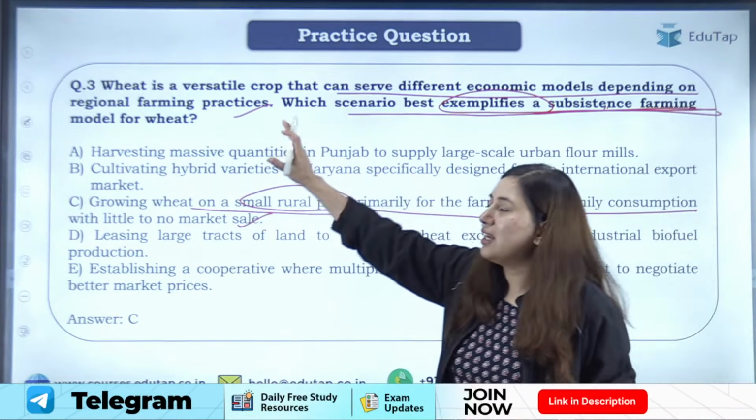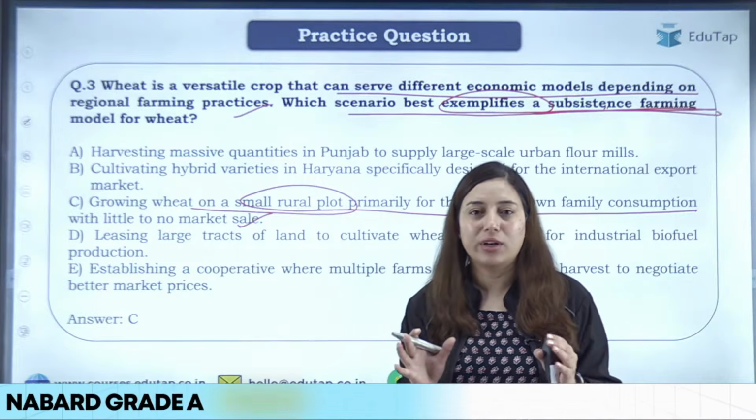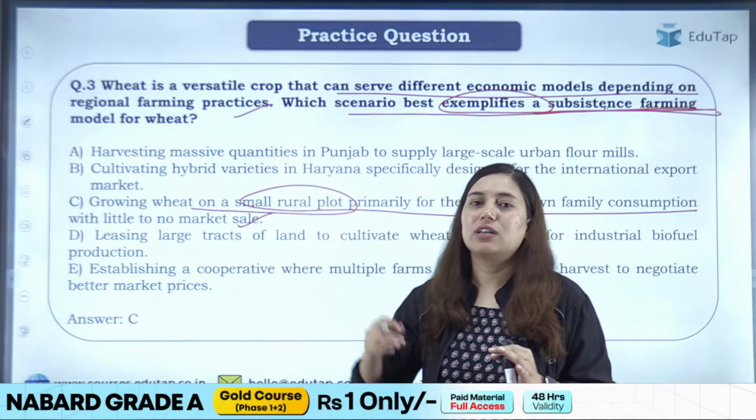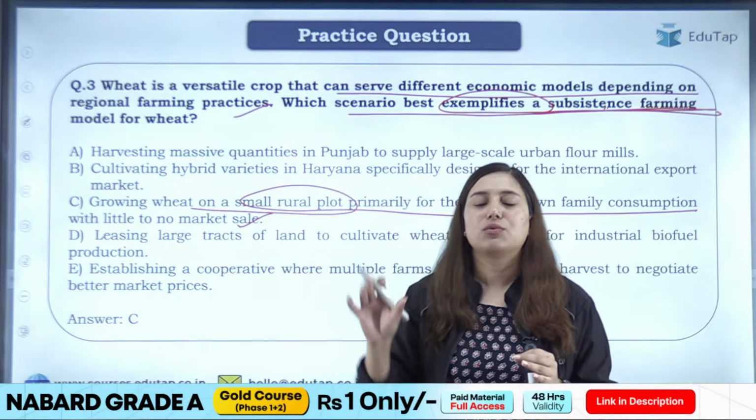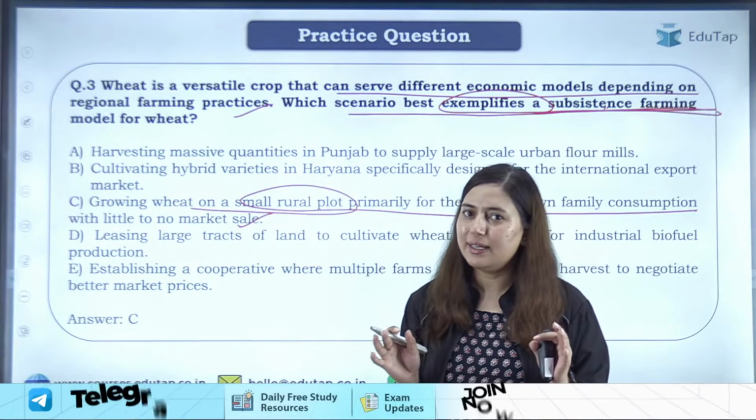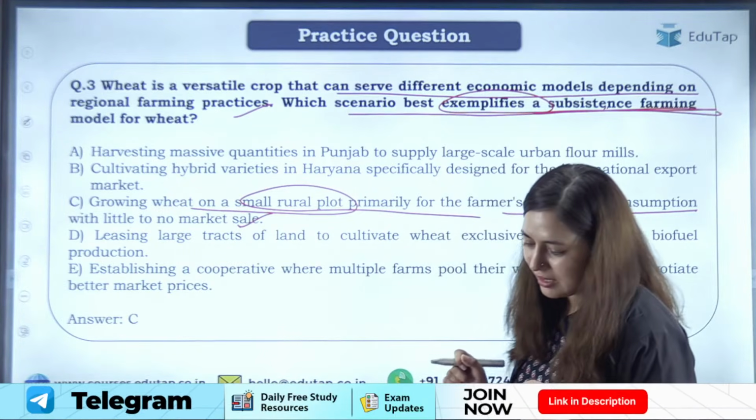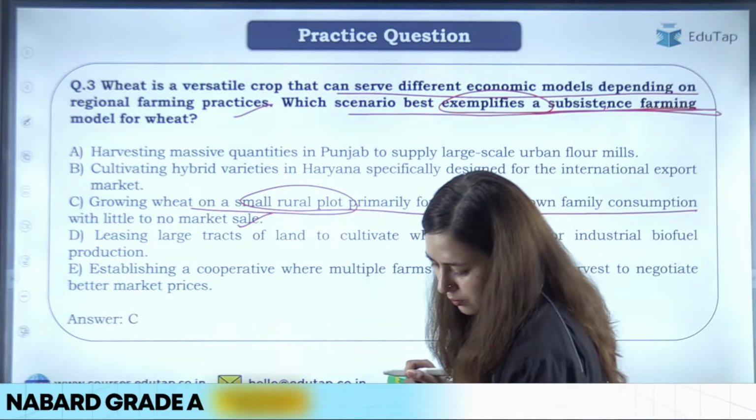Similarly, if wheat was in a farming model where it is taken to the market for sale, then the answer would have been commercial purpose. Clear? I hope now it's clear. Let's move ahead to the next question now.